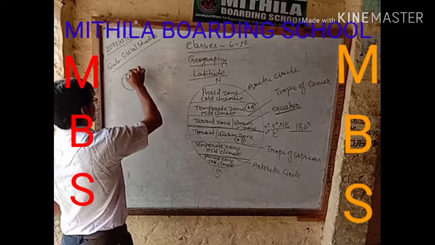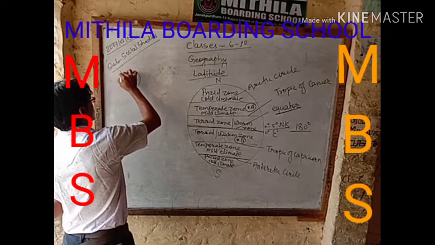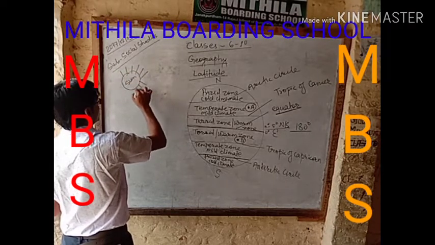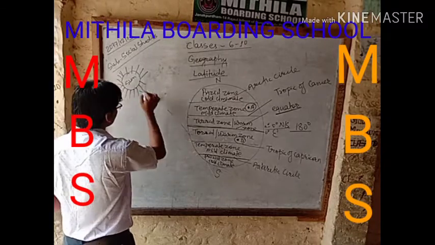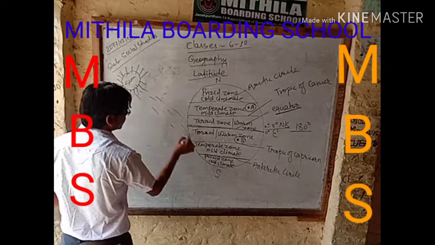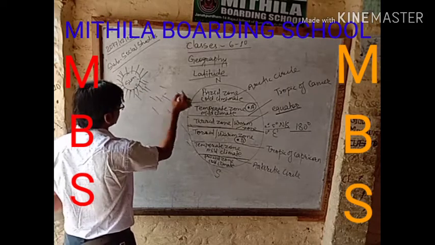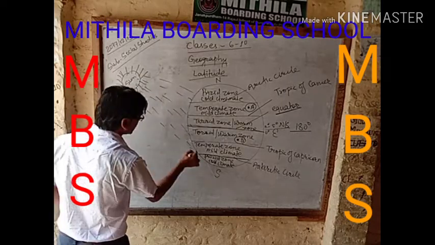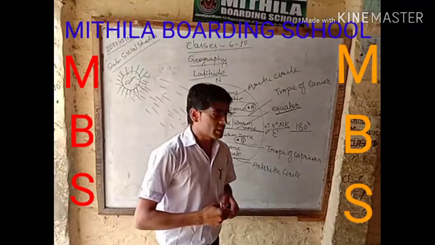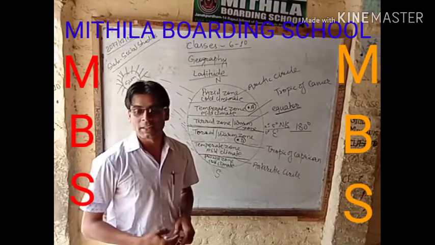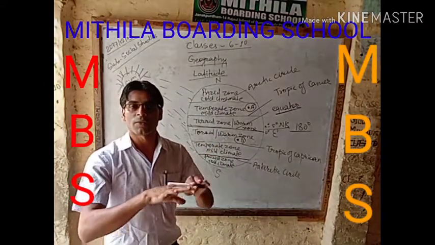Imagine this is the sun, and the rays fall here. Our earth, as you have already studied, is not flat.